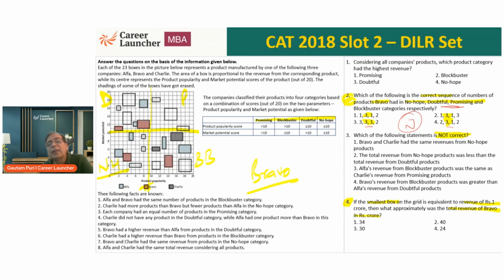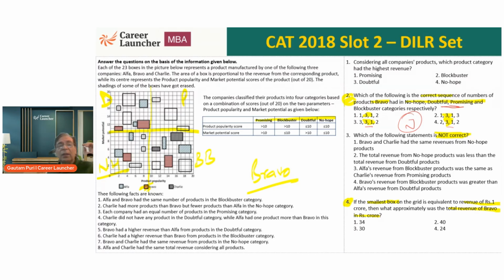So all my calculation has to be geared towards getting the number of products of Bravo and also the revenue of Bravo, in each of the 4 categories. If I can find the products of Bravo in each of the 4 categories, and then the revenue of Bravo in the 4, I've done my job.